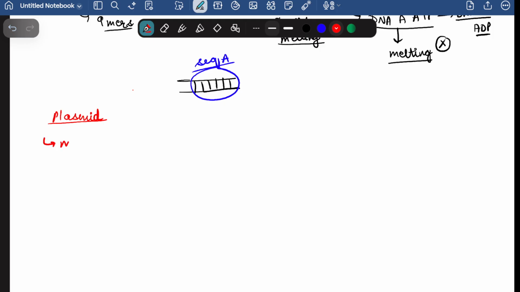Firstly the melting is done, and after the melting is done, a nick is created. This nick creation is done by certain proteins called Rep proteins. When these Rep proteins create this nick, only then will the replication begin. So this creation of the nick is very important.